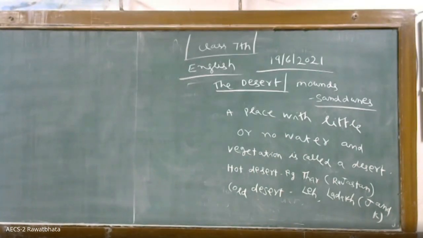If we are living in an area where more plants are there, we cannot imagine what a desert is. So a desert is an endless stretch of sand. In the desert, there is no rainfall, no vegetation, no life. So it is dry, hot, waterless, and no shelter.